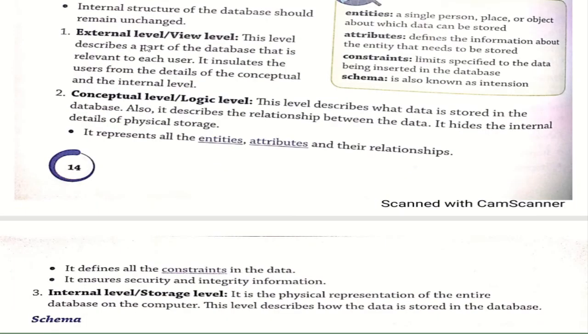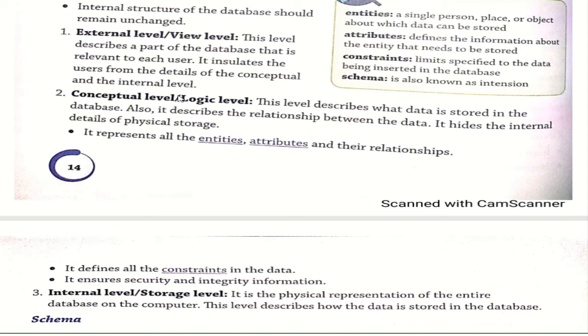Now see, first the external level or view level. The external level can also be known as the view level. This level describes the part of the database that is relevant to each user. It insulates the user from the details of the conceptual level and the internal level. We get the data from the conceptual level. In the external level, we get the view level. It describes the part of the database. Only the description part is done in the external level. What do you mean by conceptual level or logic level?